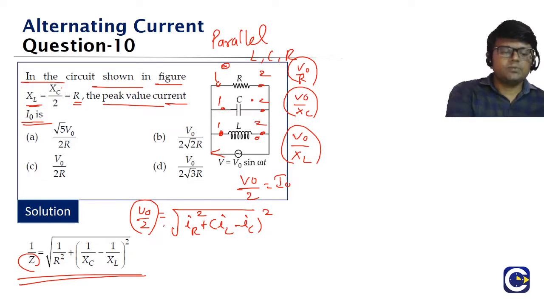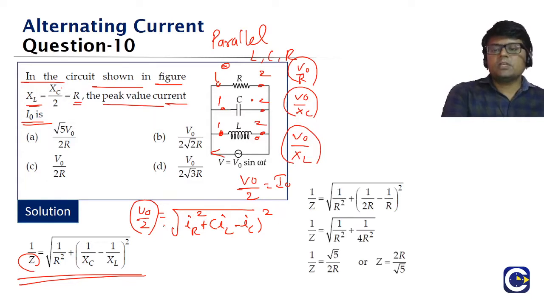So this gives us the net impedance. This formula we have to remember. This formula is for the parallel LCR combination. If we have a question on this, we must be ready to answer it. Okay, so now look at this.